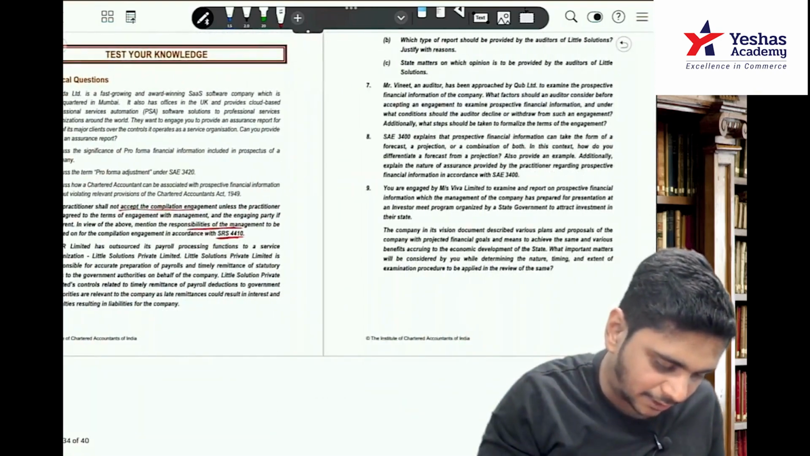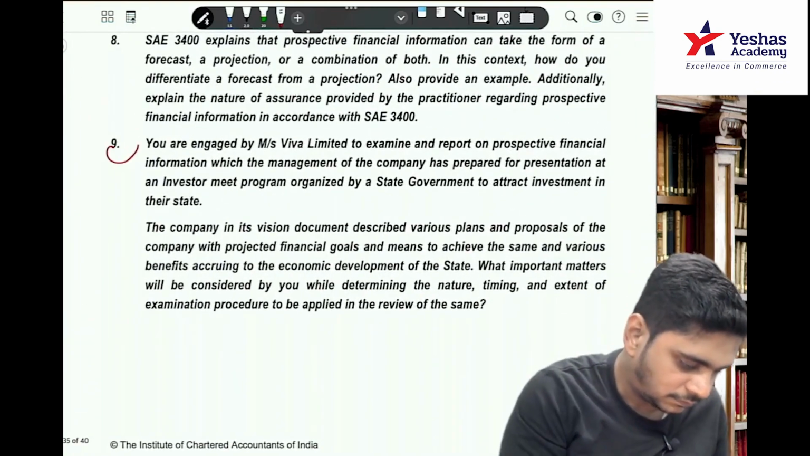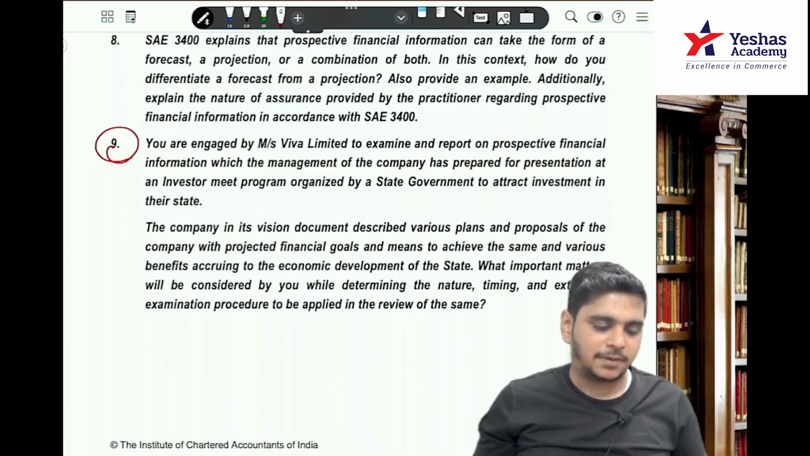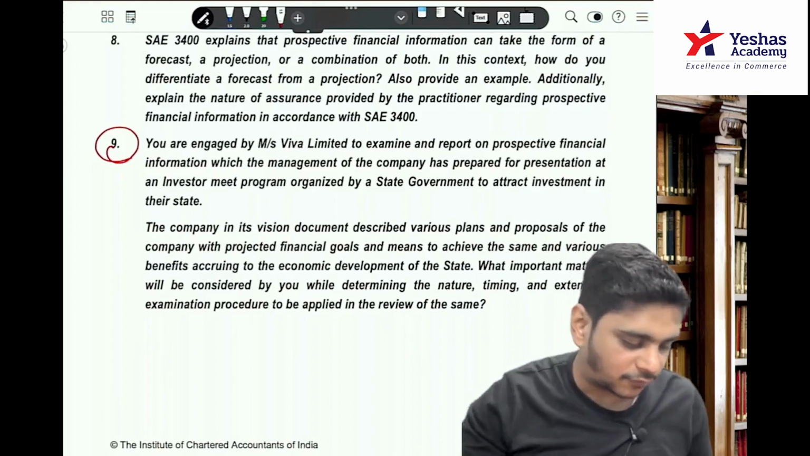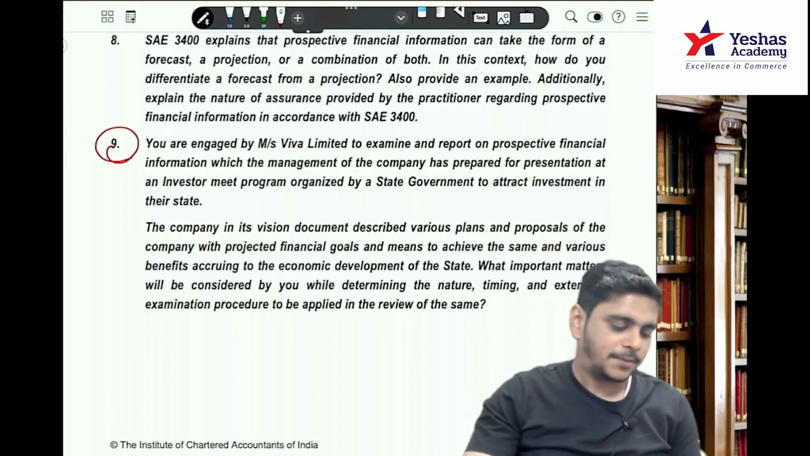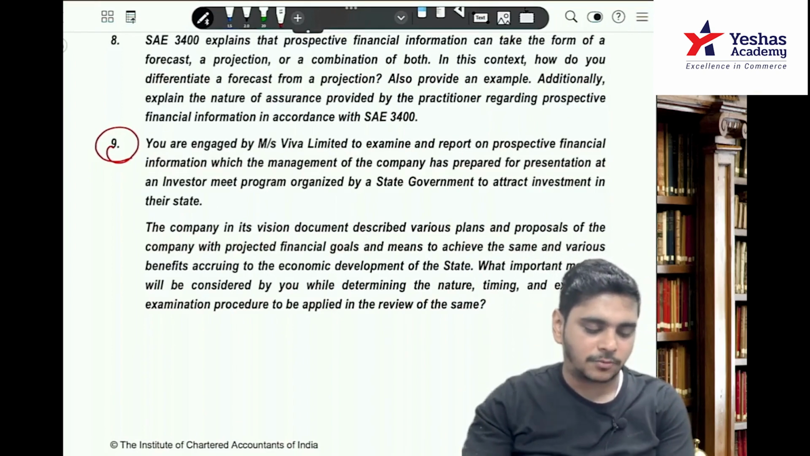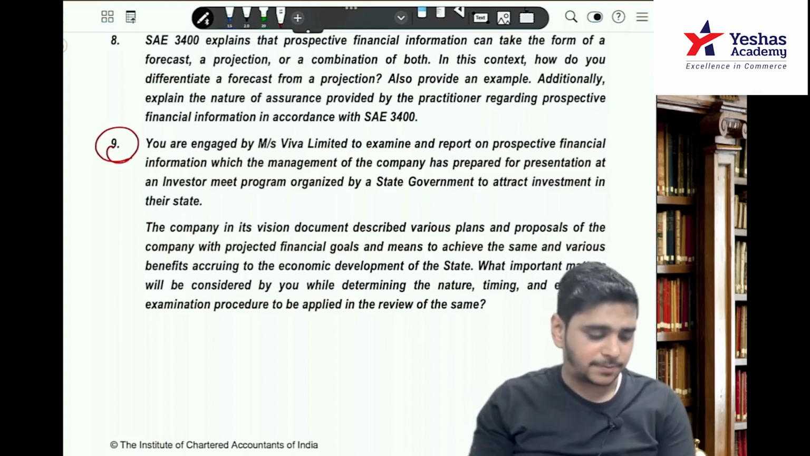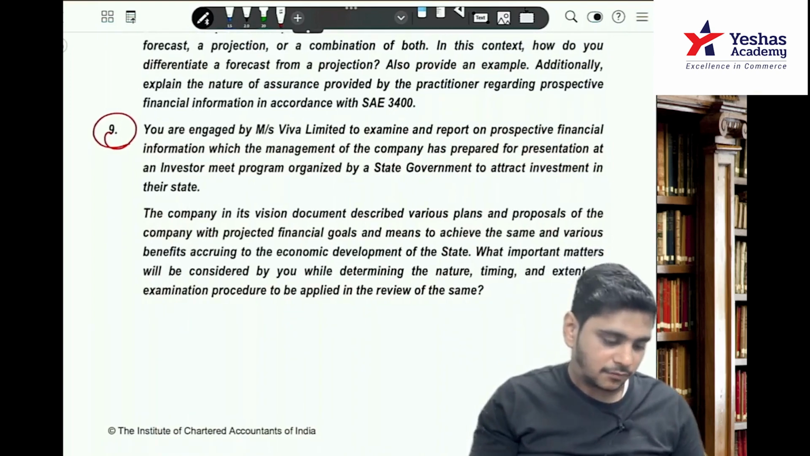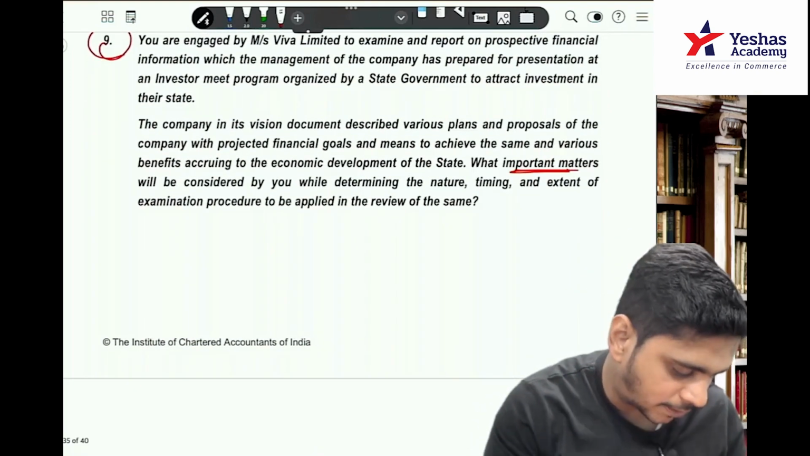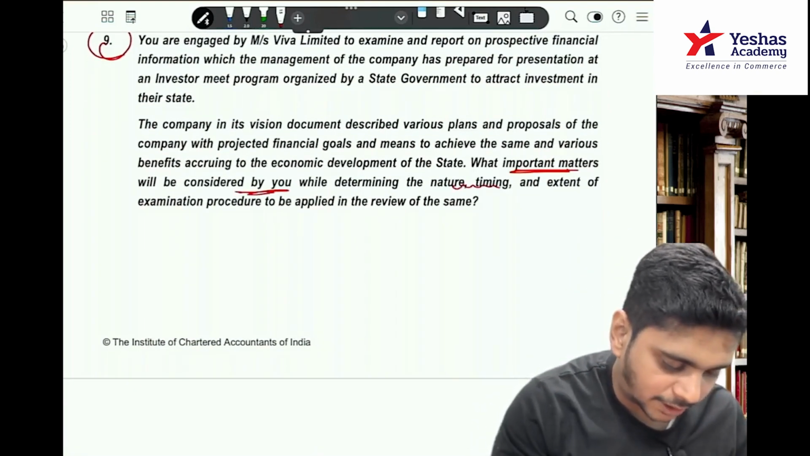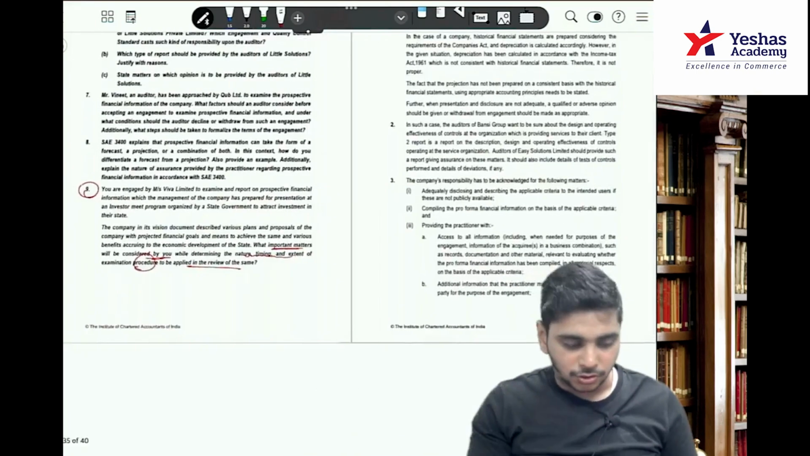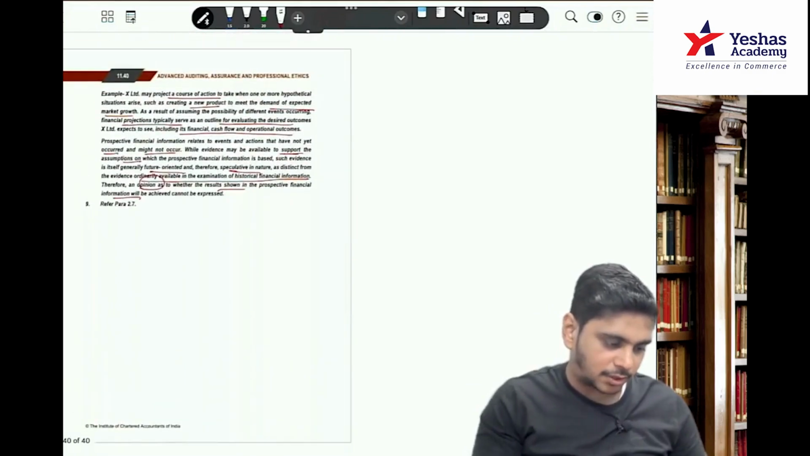Same way question number 9. You are engaged to examine and report on prospective financial information which the management of the company has prepared for presentation at an investor meet program. The company's vision document describes various plans and proposals of the company with projected financial goals and means to achieve the same, and various benefits according to the economic development of the state. What important matters will be considered by you while determining the nature, timing and extent of the procedures to be applied in the review of the same? So here the question is, what are they saying?